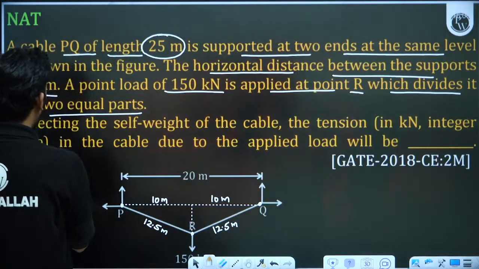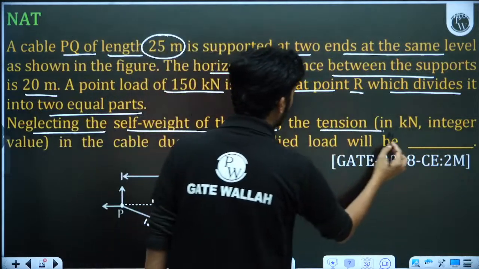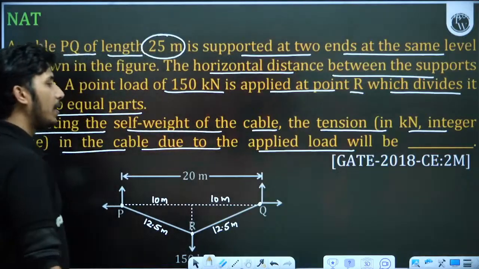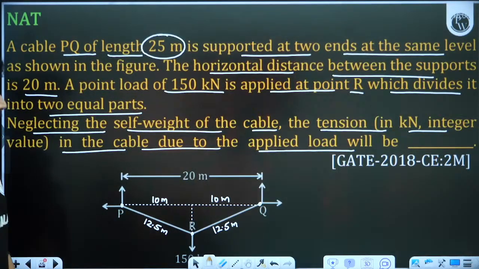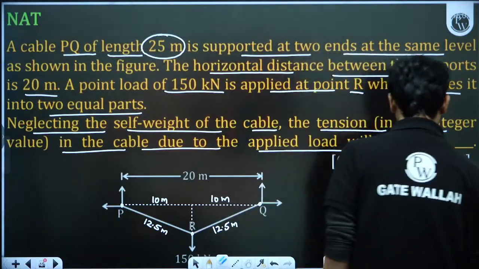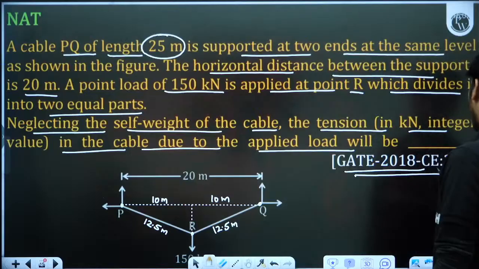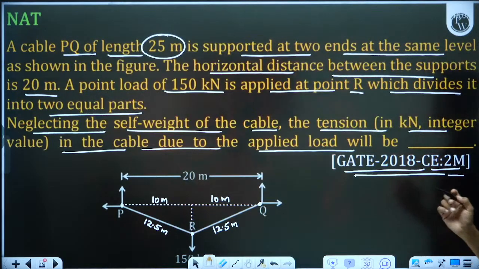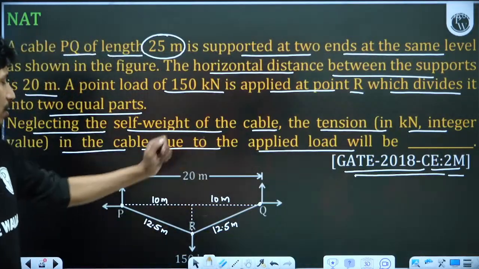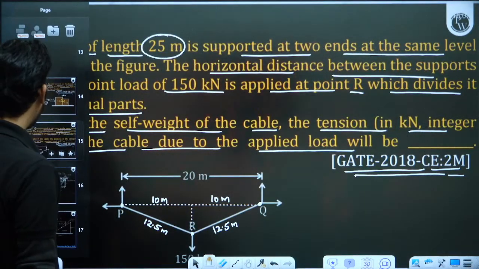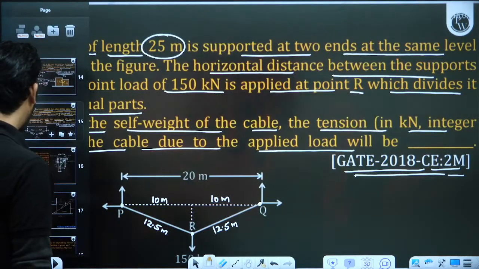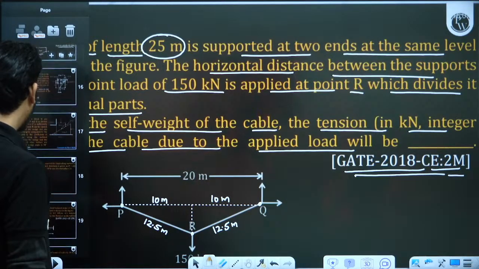Now neglecting the self weight of the cable, the tension in kilonewton in the cable due to the applied load will be. You have to give the tension in kilonewton as an integer value. This was asked in GATE 2018 for 2 marks. I think this was in the other shift, because there are 2 shifts each year, and in no year have they asked engineering mechanics for 6 marks. But in 2018 I remember they asked for 4 marks.